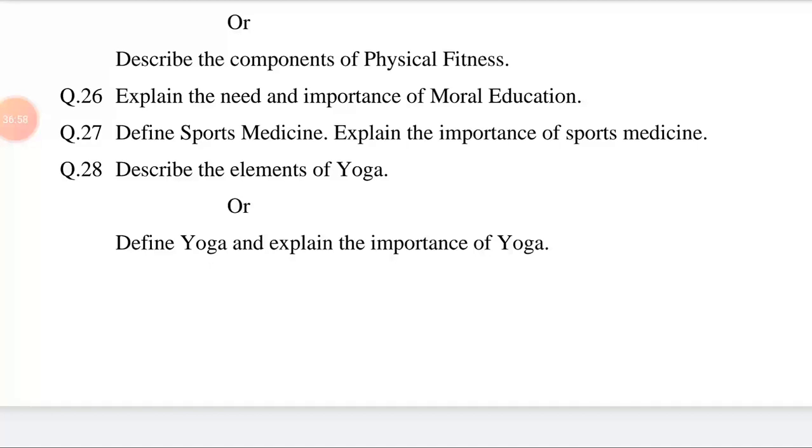performs yogic exercise regularly. Thanks and have a good day.